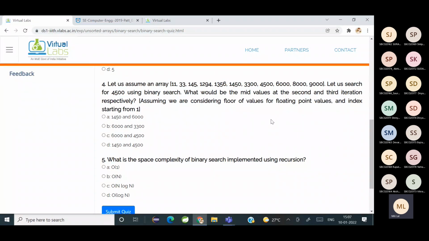What will be the mid element of the first iteration, Akshay? Come on, answer me. 145, ma'am. 145 mid element. How many elements are there in total? 10. So what will be the middle index of 10? 5. 5. Which is the fifth element here? So 1450. That is the first iteration, 1450.